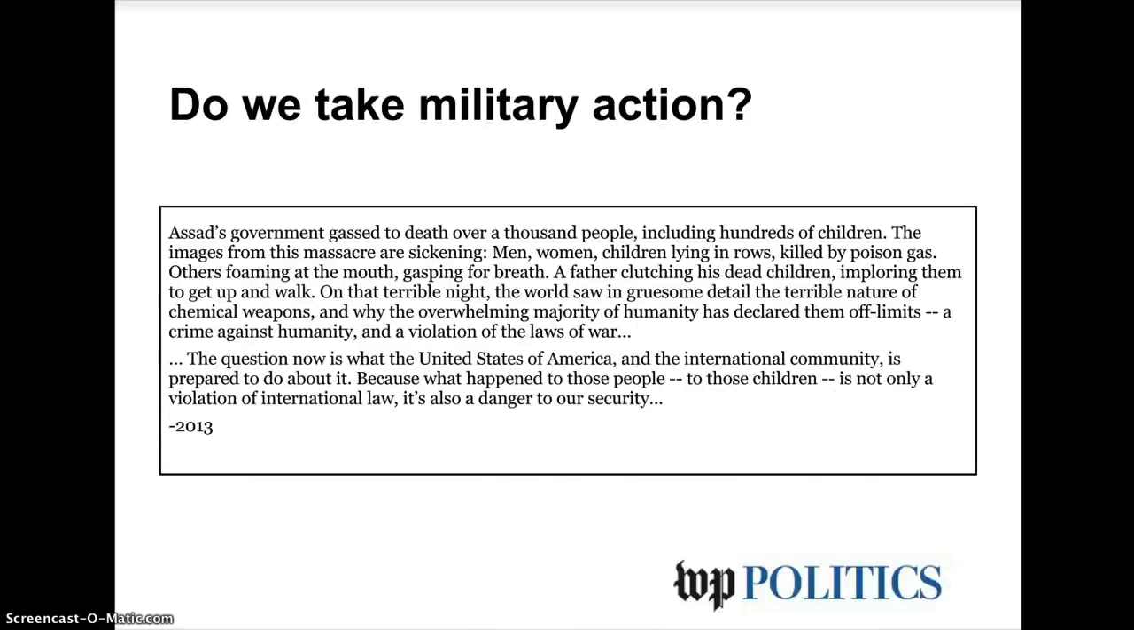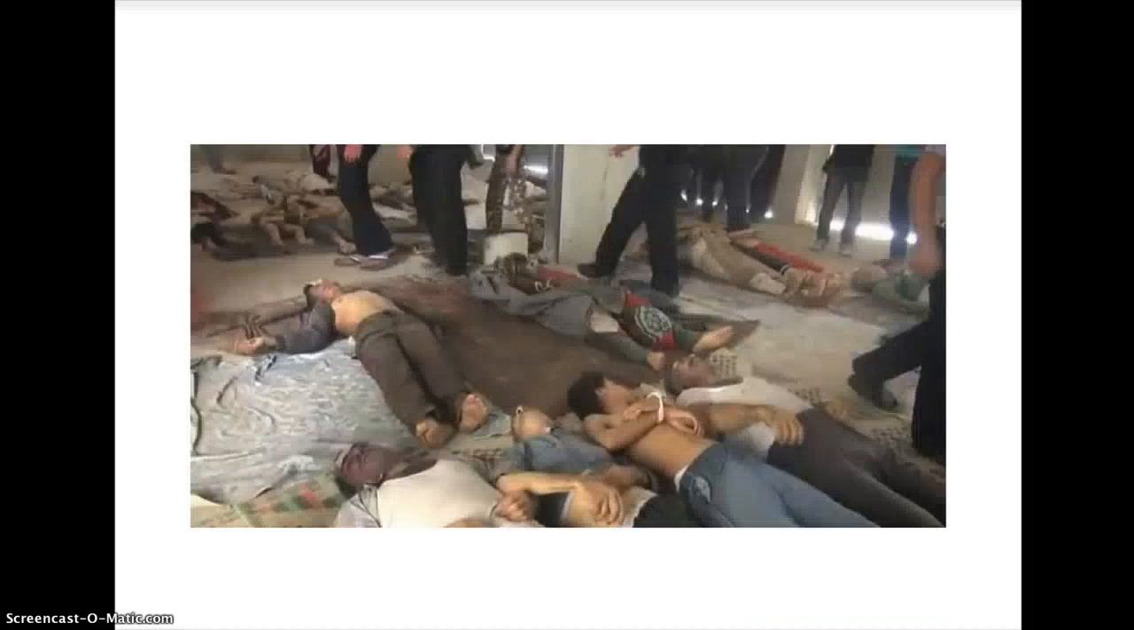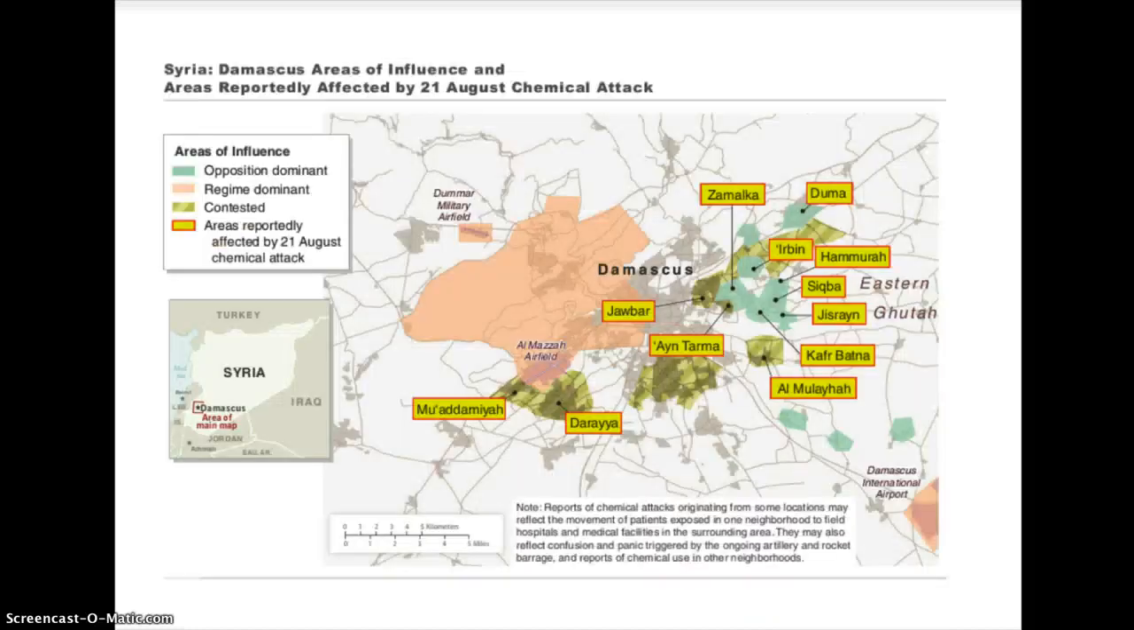The last event we'll be looking at is this recent incident in Syria with the use of chemical weapons. This is from a speech from President Barack Obama. We have photos of victims as well as an informational graphic that shows where the opposition is, where the regime is, and where chemical attacks have been reported.